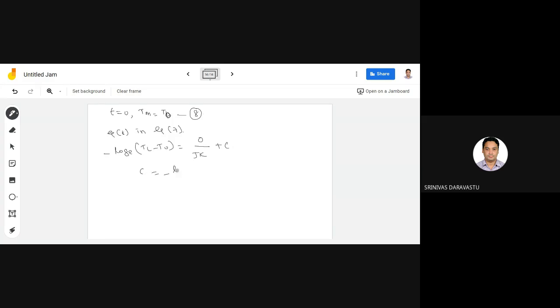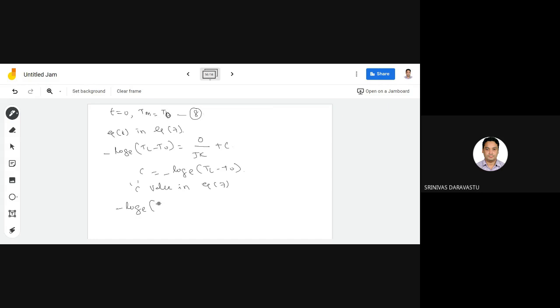C equals minus log base e of (TL minus T naught). Now substitute the C value in equation 7. What is equation 7?